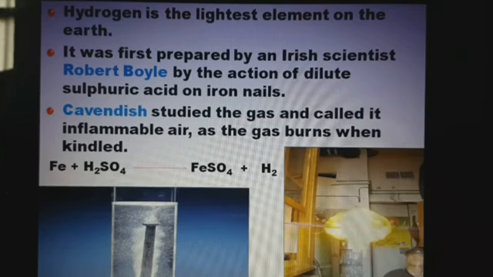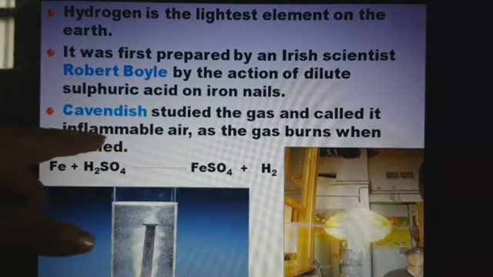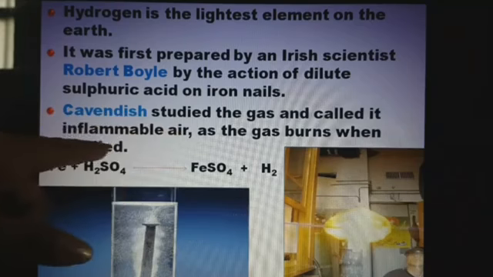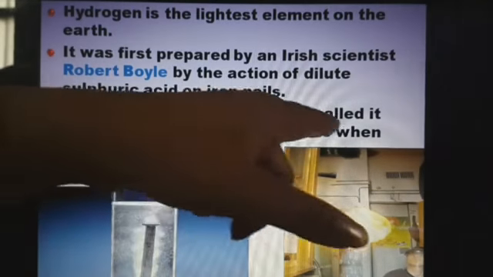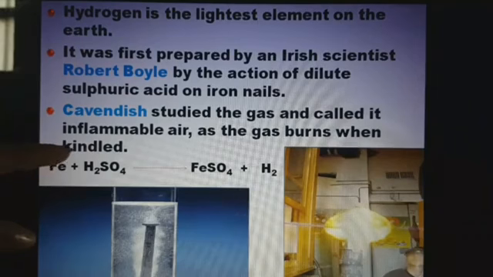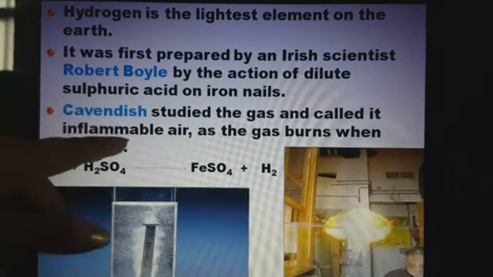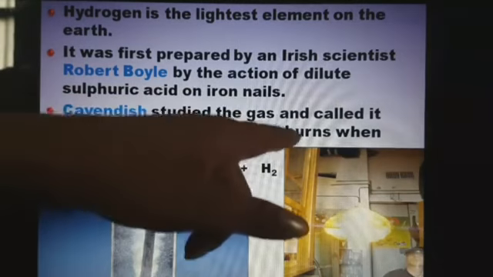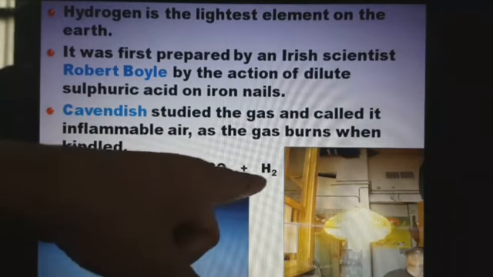Then Cavendish studied the gas and called it inflammable air. Why? As the gas burns when kindled. That is why hydrogen is called inflammable air, because it burns in the presence of oxygen. Here this is the reaction which will take place.